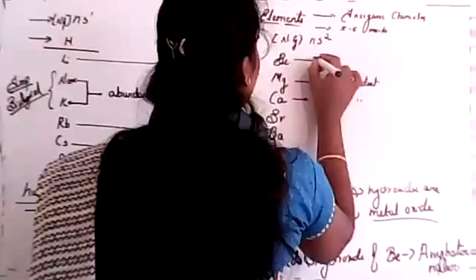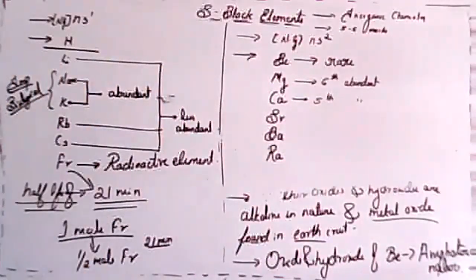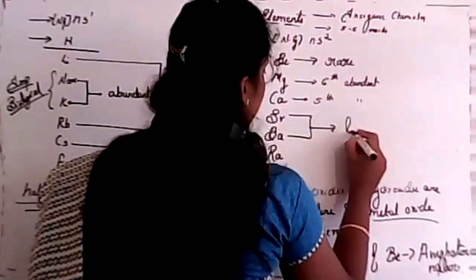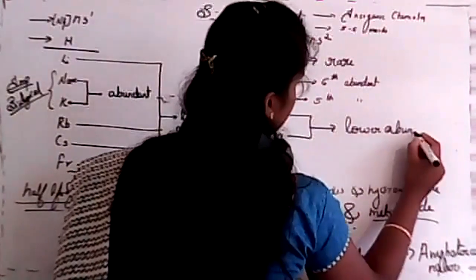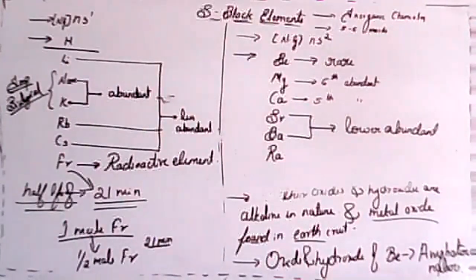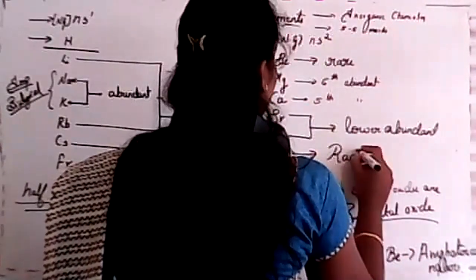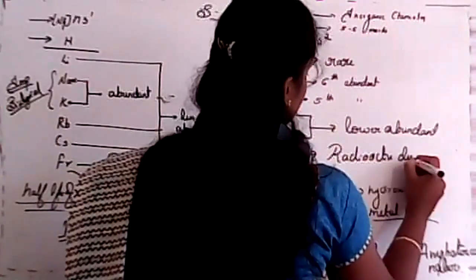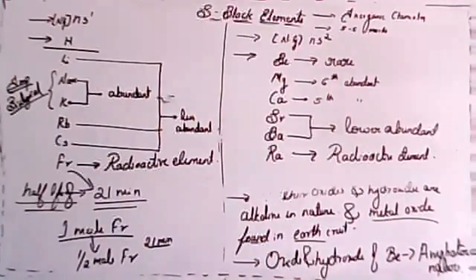Beryllium is a rare element. Strontium and barium are less abundant. See, we are comparing it with the groups, okay? And radium is a radioactive element.